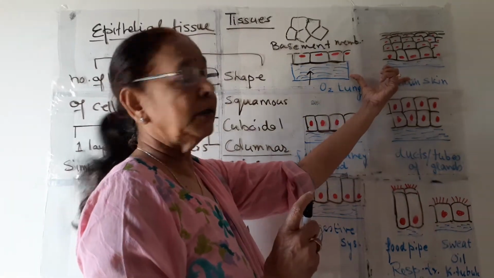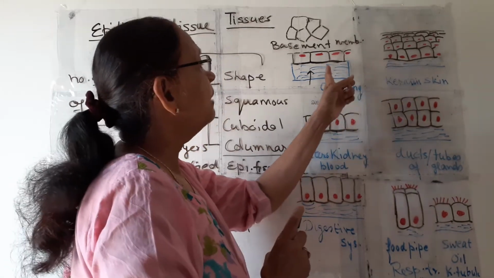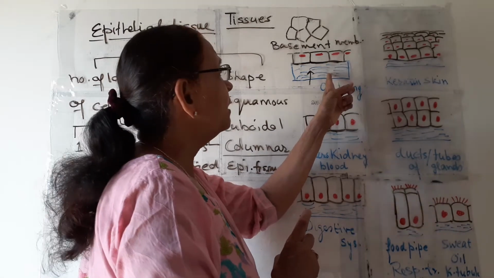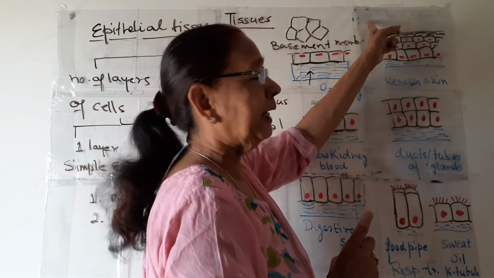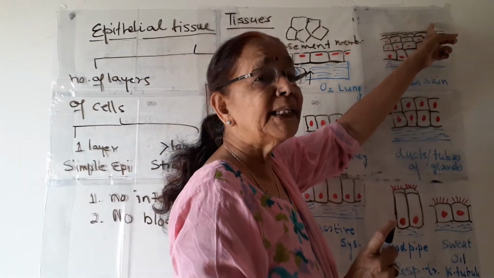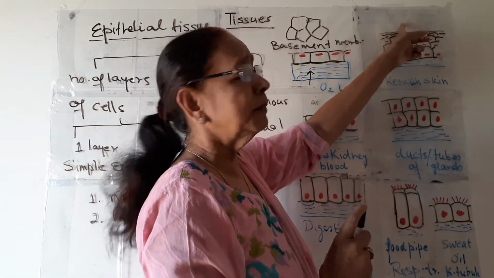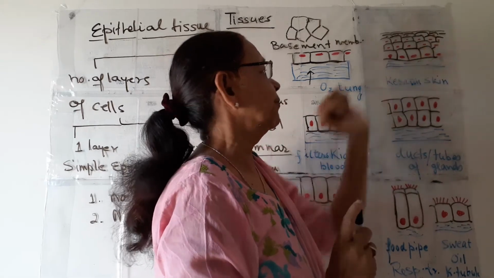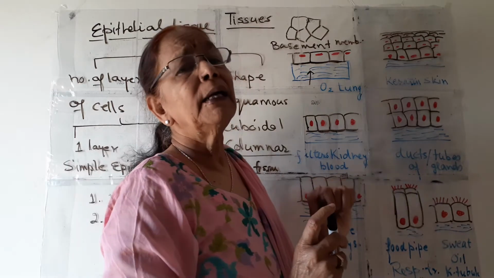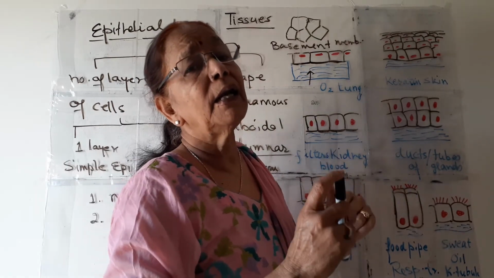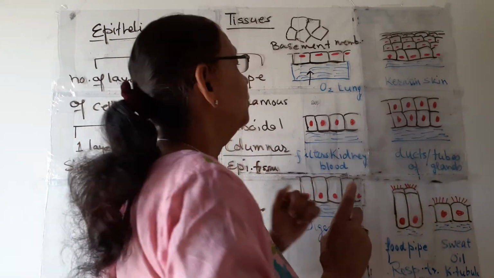These two are squamous. The shape of the cell is square. This is having a single layer, so it is simple squamous, and this is having many layers, so it is stratified squamous epithelial tissue. A long name, stratified squamous epithelial tissue. So where are they present? This single layer is present in our lungs, in alveoli and in the walls of bronchioles.